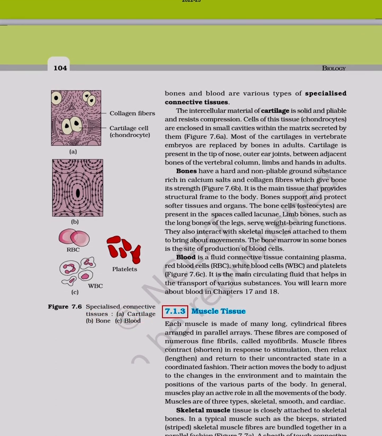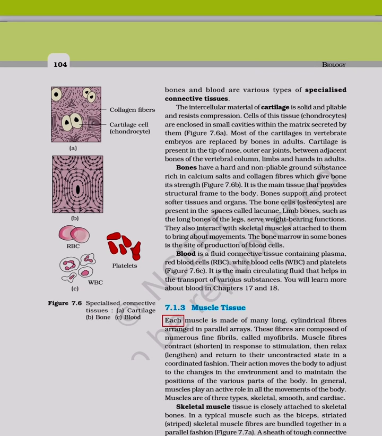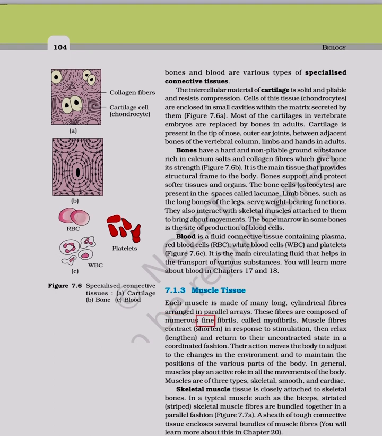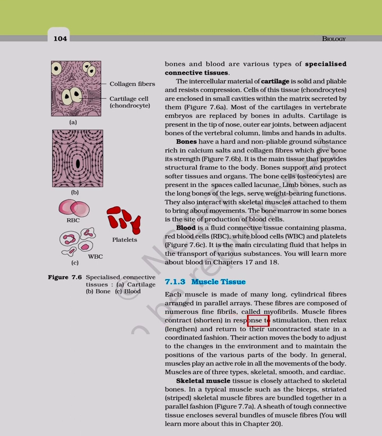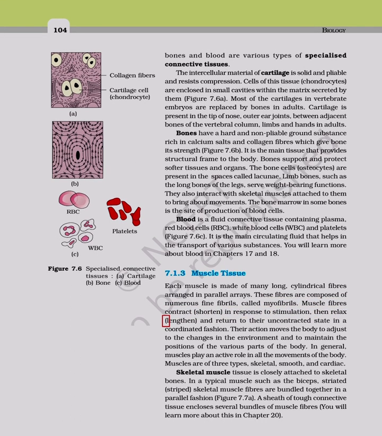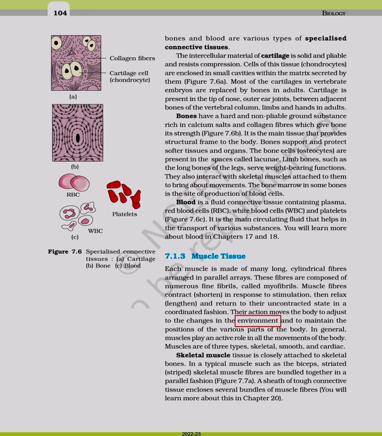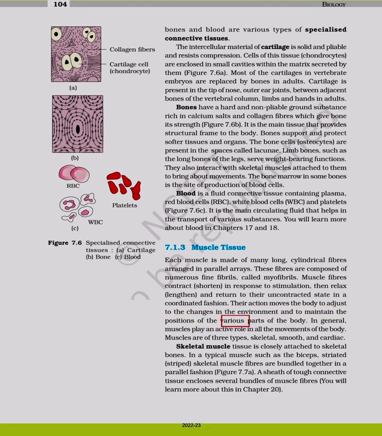7.1.3 Muscle tissue. Each muscle is made of many long, cylindrical fibers arranged in parallel arrays. These fibers are composed of numerous fine fibrils, called myofibrils. Muscle fibers contract, shorten in response to stimulation, then relax, lengthen and return to their uncontracted state in a coordinated fashion. Their action moves the body to adjust to the changes in the environment and to maintain the positions of the various parts of the body.